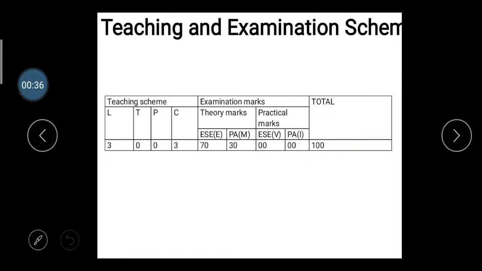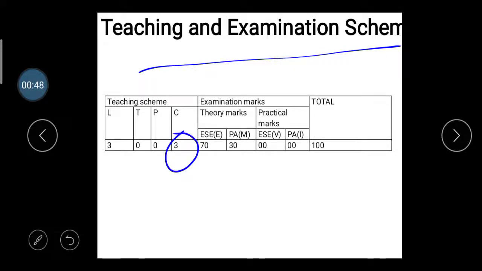So let's start. First, in the first slide you can see the teaching scheme and the examination scheme of this subject. In semester 4, this subject carries 3 credits, and only theory marks are considered, with no practical marks.